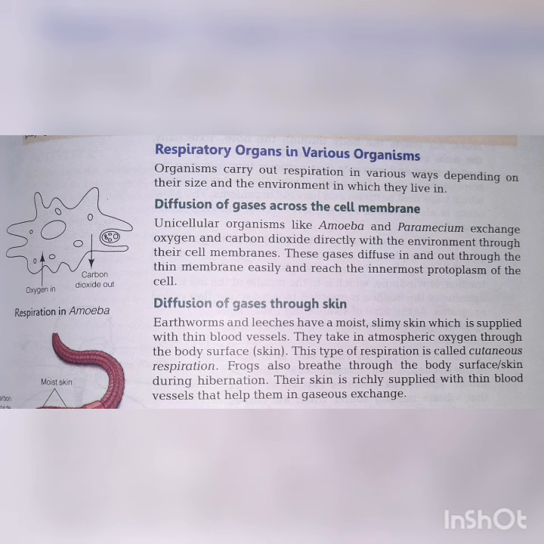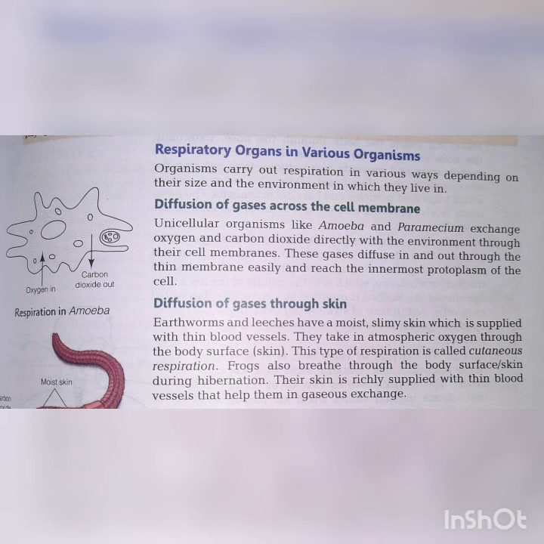Now, diffusion of gases across cell membrane: you know that exchange of gases, taking in of oxygen and giving out of CO2, happens through the cell membrane, the outer lining of the body, and these gases diffuse through the thin membrane easily and reach the innermost protoplasm of the cell. Protoplasm is the innermost part of the cell. So I hope you have understood this paragraph, that amoeba or paramecium exchange the gases through their cell membrane, and that's why they are in the category diffusion of gases across the cell membrane.